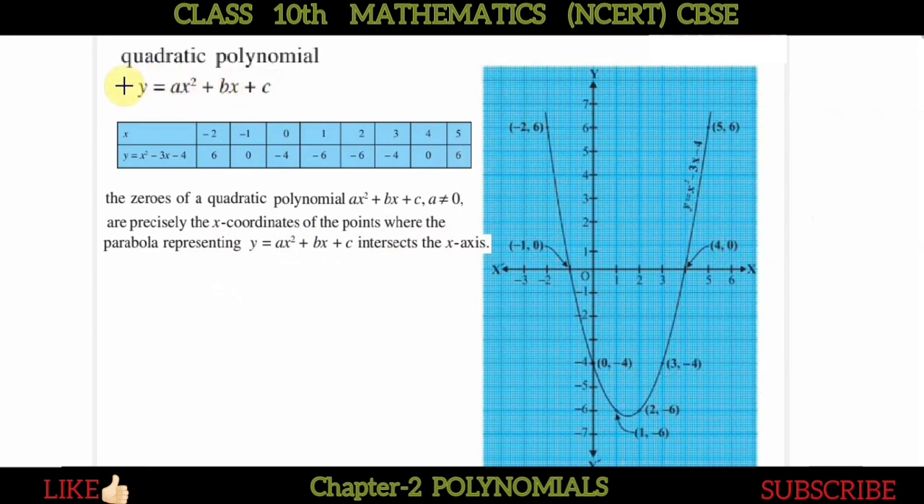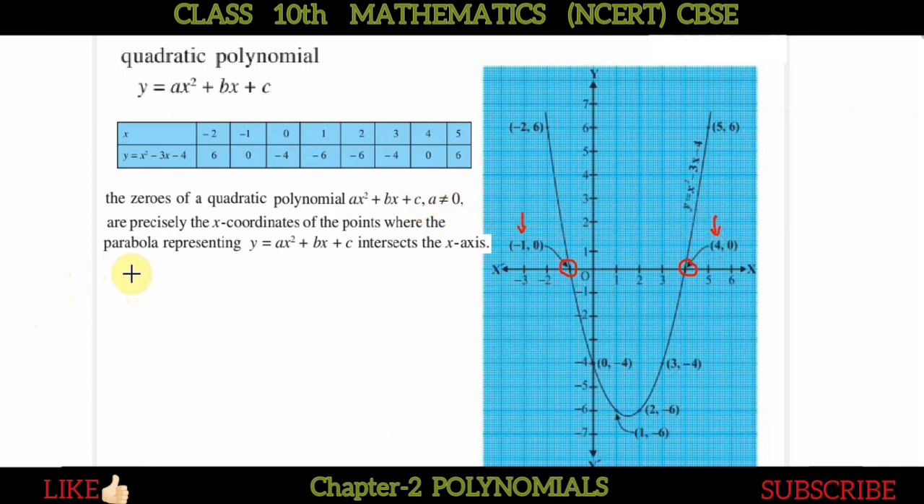Okay, तो जीरोज ऑफ अ क्वाड्रेटिक पॉलिनोमियल आर द x कोऑर्डिनेट्स ऑफ द पॉइंट्स वेयर दिस पैराबोला is the special name given to the quadratic polynomial having degree 2. So the parabola representing y = ax² + bx + c intersects the x axis. So at how many points is it intersecting? We can very clearly see that this parabola is intersecting the x axis at 2 points, one at this and one at this. Now what are the zeros? The x coordinates of the points of intersection. So what are the x coordinates? Here the x coordinate is -1 and here the x coordinate is 4. So there are 2 zeros.